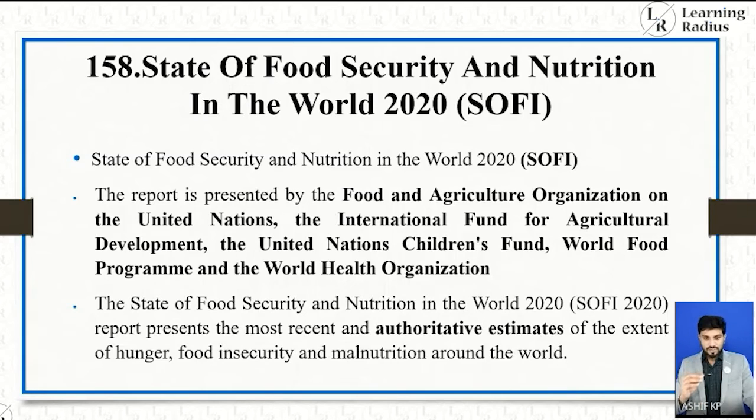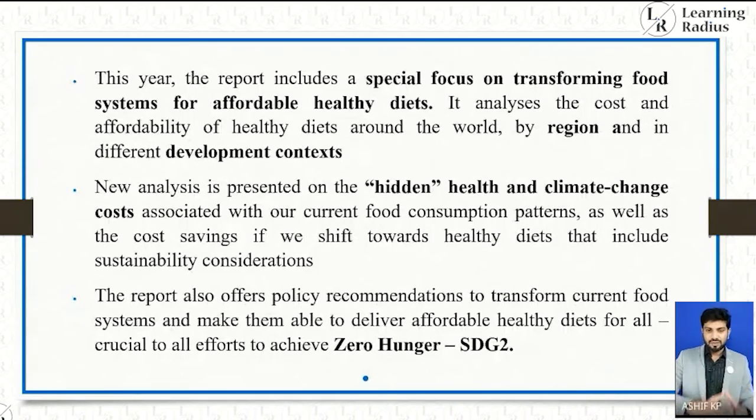The State of Food Security and Nutrition in the World 2020 report presents the most recent and authoritative estimates of the extent of hunger, food insecurity, and malnutrition around the world. So that is about the State of Food Security and Nutrition in the World 2020. This year, the report includes a special focus on transforming food systems for affordable healthy diets.